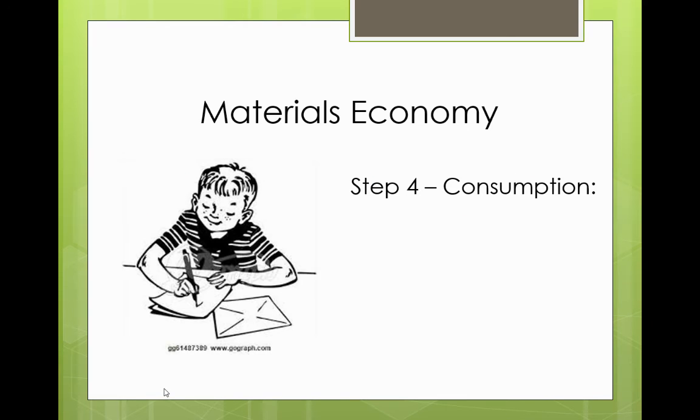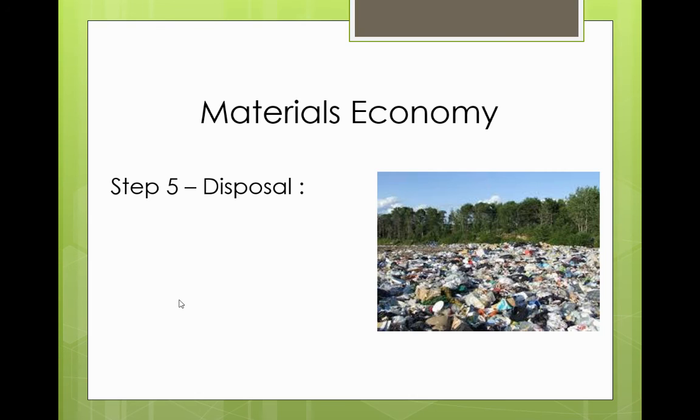Okay, step 4 is consumption. That's when we use it. So here we see the kid that's using the paper that came from the tree that was extracted in the first step. Consumption is people use the products that have been made out of the resources. And then step 5 is disposal.